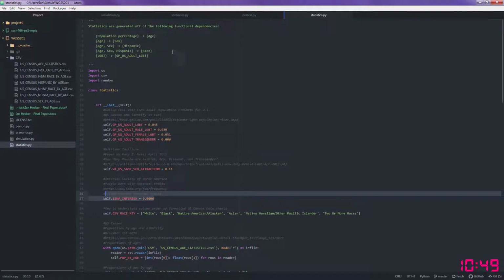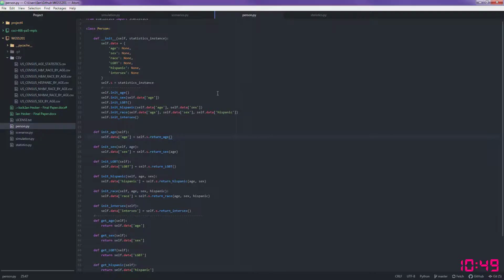So I guess we'll start with age. Age is the first functional dependency that all the other variables are based off of, except LGBT and intersex, because there are a certain number of proportions of people per age that the U.S. Census has recorded, and from there there's a certain proportion of sexes per age proportion, and then from there the proportion of people who are Hispanic that are a certain sex and a certain age, and then again a certain proportion of people who are a race that are Hispanic and or not Hispanic and a certain sex and the age.